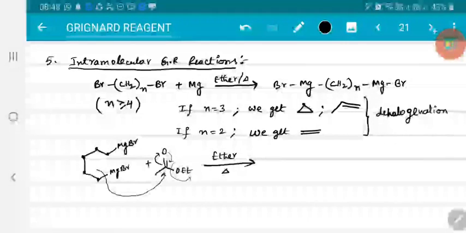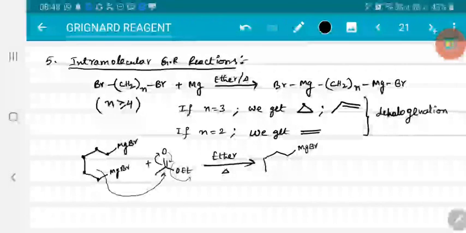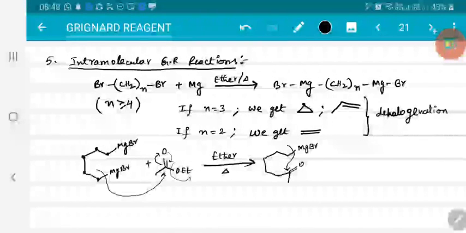So the obtained product will be the remaining system as it is, with a double bond O, ethoxy group is lost. In the next step, this alkyl system will attack, right? So now it becomes 1, 2, 3, 4, 5, 6, a 6-membered ring.